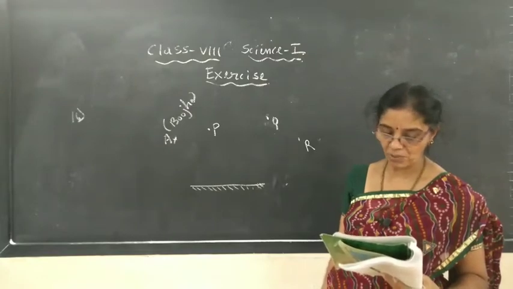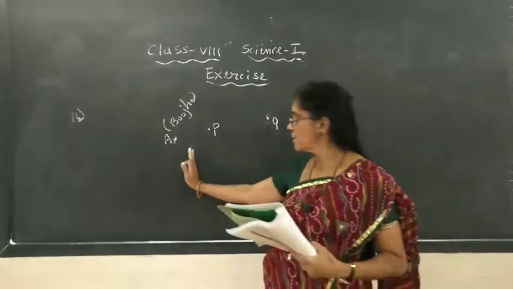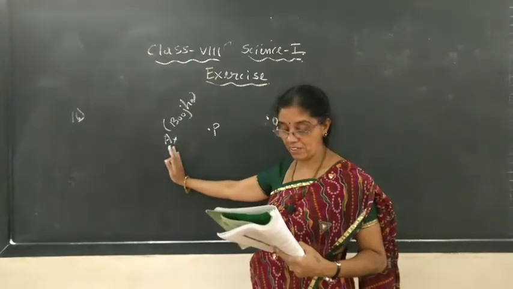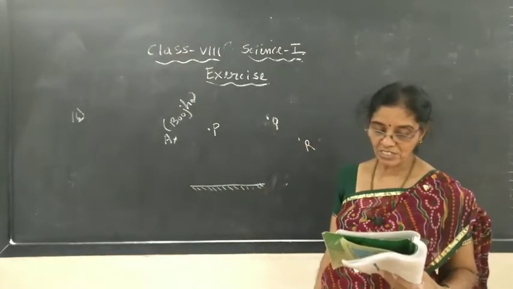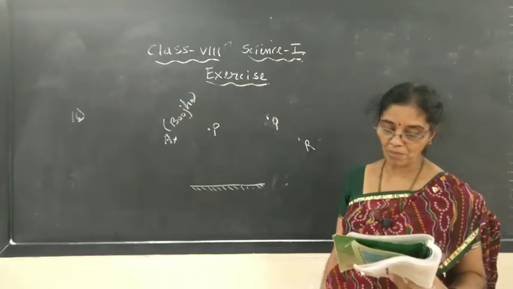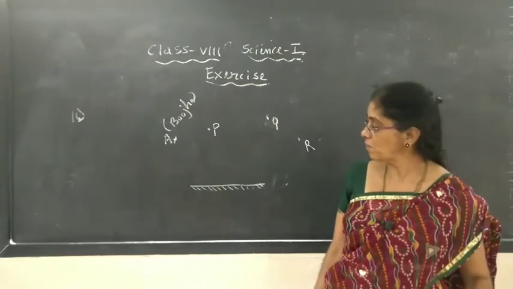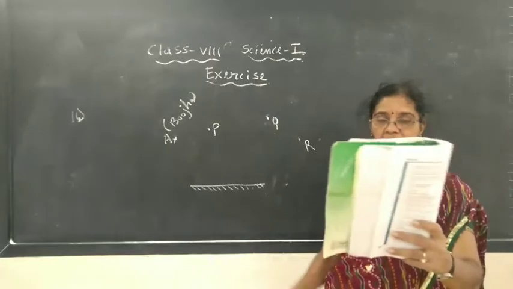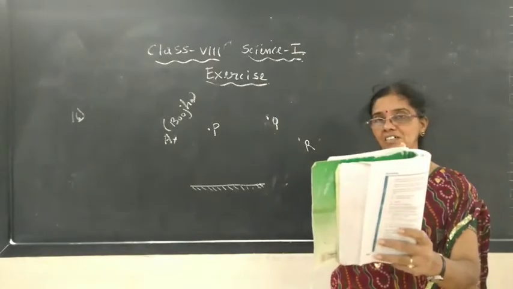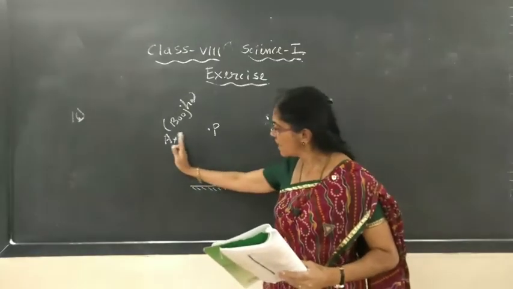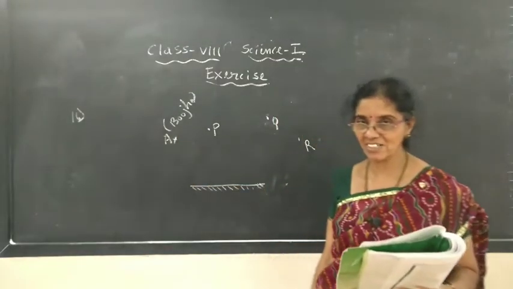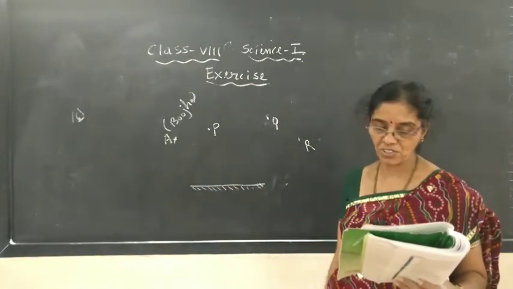It is not possible because he is away from the mirror, right? It is difficult. He is not in front of the mirror, he is just a little to the side of the mirror. With great difficulty he can see a little part of his image.